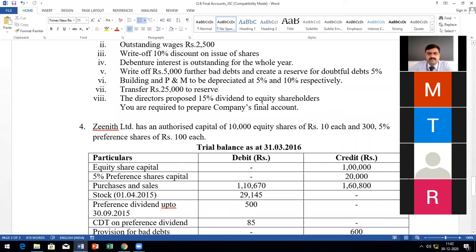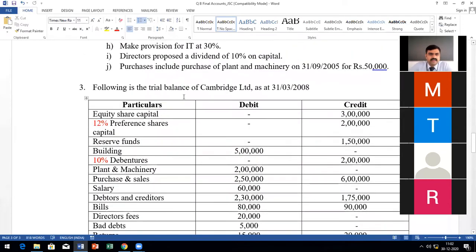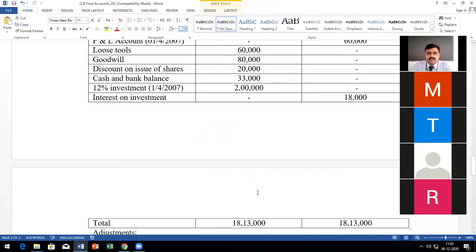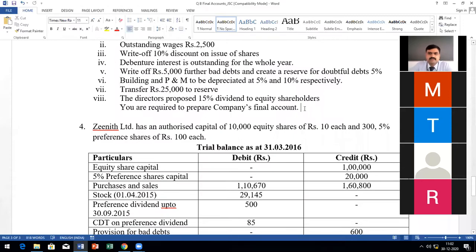And propose 15% dividend on equity shares. How will you calculate the dividend amount? Only the percentage is given. On what will you calculate the 15%? Equity capital. How much is the equity capital? 3 lakhs. On this you have to calculate the dividend at 15%. So we will consider these two. Which are the two accounts or statements? P&L appropriation account and balance sheet.